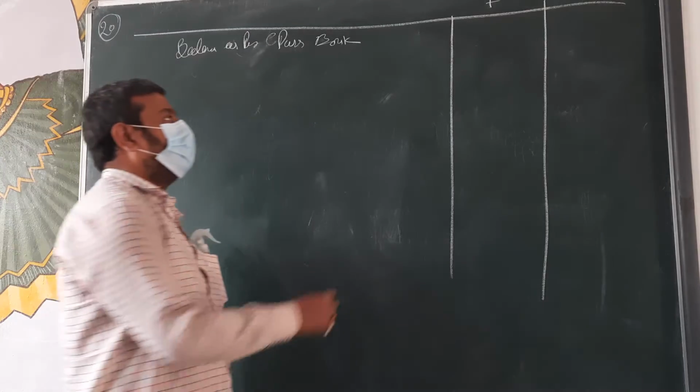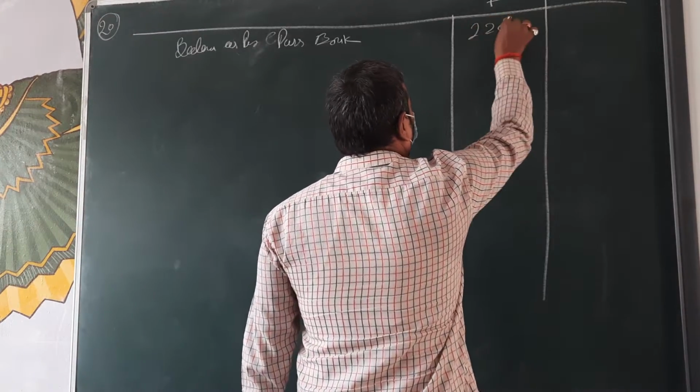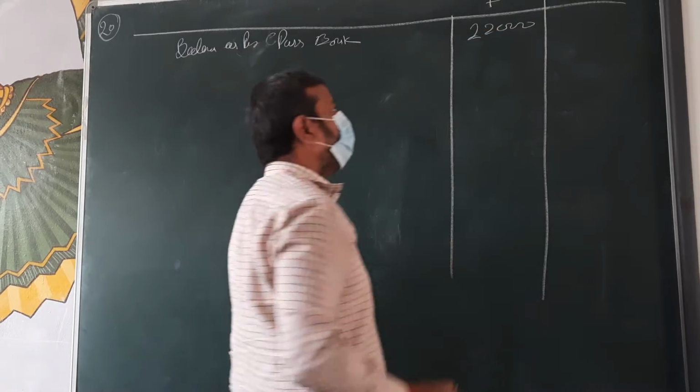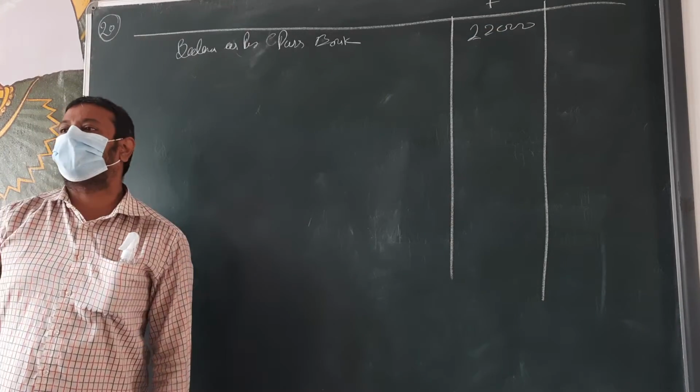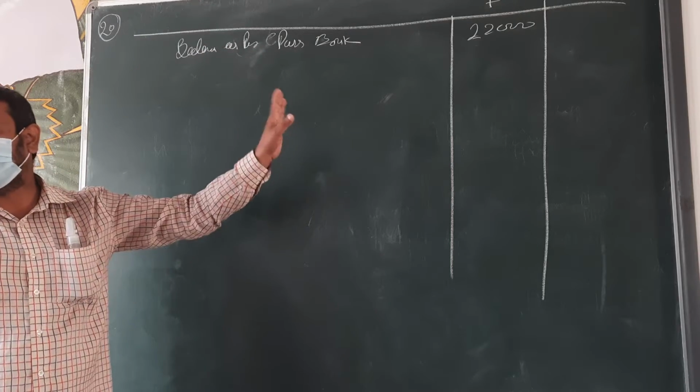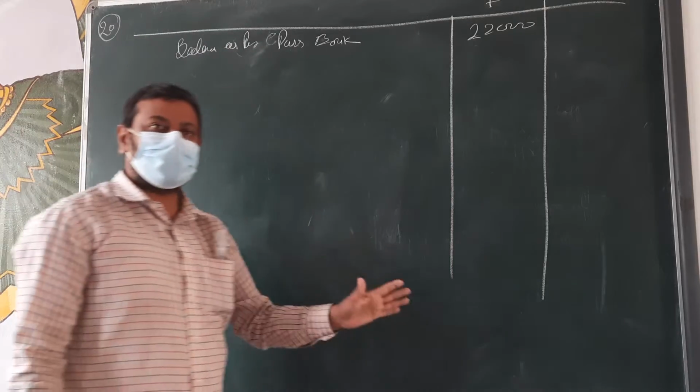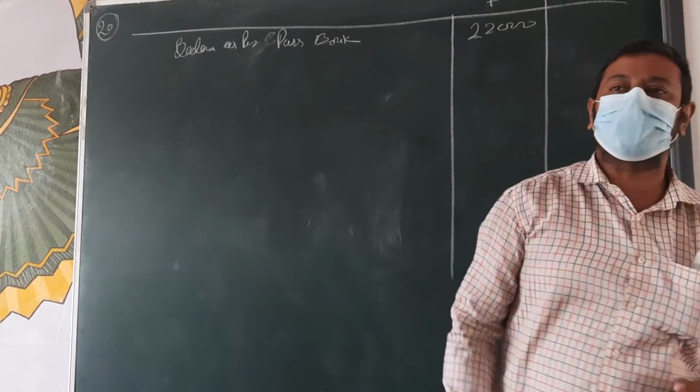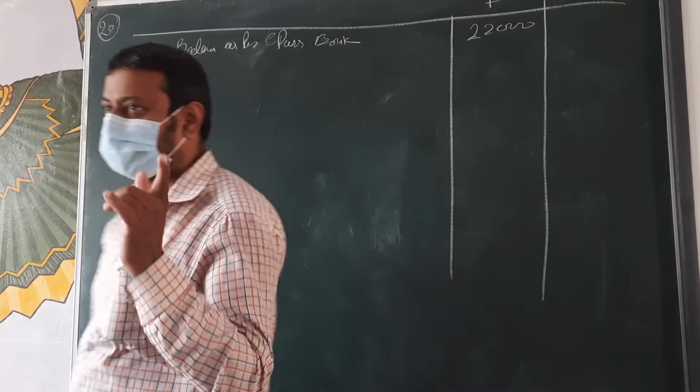22,000. That is the balance as per passbook given. So that balance is there. So which side are we going to show it on, beta? Positive side or plus side. If overdraft is there or debit balance is there, then we show it on the minus side.